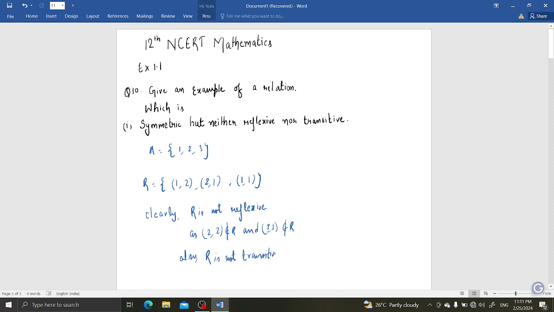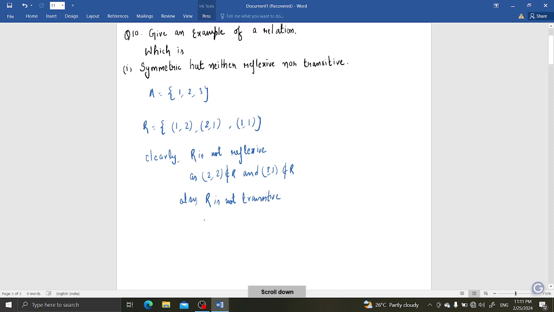Why so? Observe that (2, 1) belongs to R, and (1, 2) also belongs to R. If (2, 1) is there and (1, 2) is there, then we need to check whether (2, 2) is there. But we observe that (2, 2) does not belong to R, so R is not transitive. This is the reason for both.